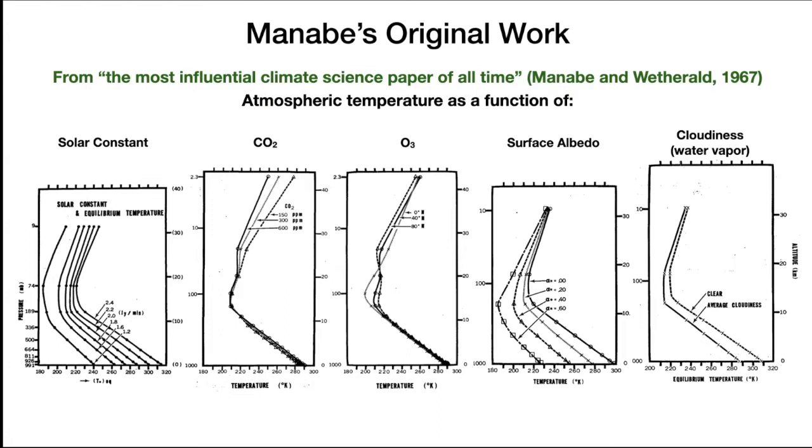Two other subjects that Manabe and his coworker touched on were the change of surface albedo, or reflectivity, and cloudiness or water vapor, and how that affects the temperature. Basically, if there is more reflectivity from the surface, whether through a brighter surface or more clouds, the temperature of the atmosphere will be lower too. This concept is still being explored nowadays in terms of how we can mitigate the effect of climate change, especially the rising temperature of our world.